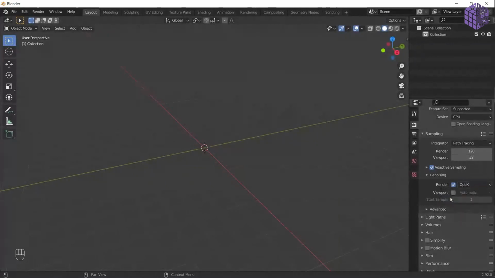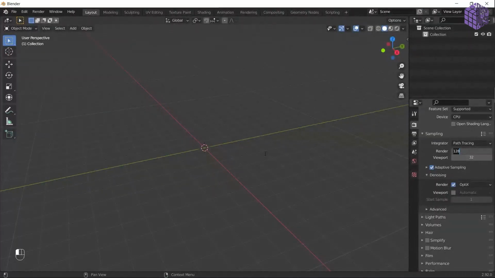So what is a denoiser? A denoiser reduces the noise without overpowering the sample. So we don't need a lot of samples, which is good for our CPU. It's like, if you have worked with Lightroom or any software, you have the bar to reduce the noise in the picture. This stuff does the same. So it totally depends. If I render on like 1,000 samples, it is going to take a lot of time, and it is probably going to heat up my system a lot.